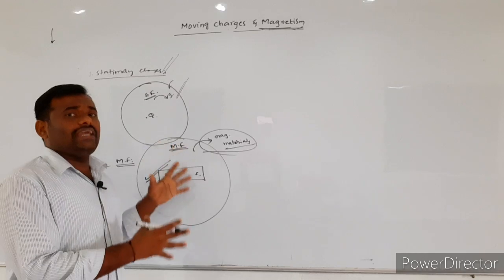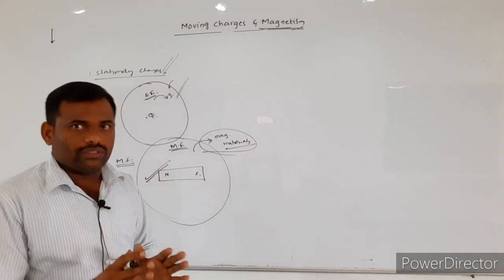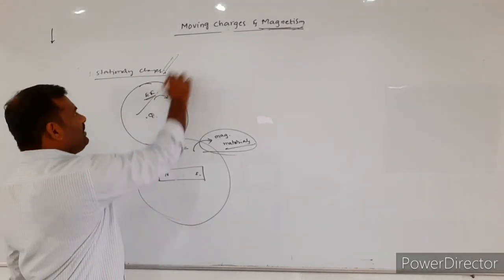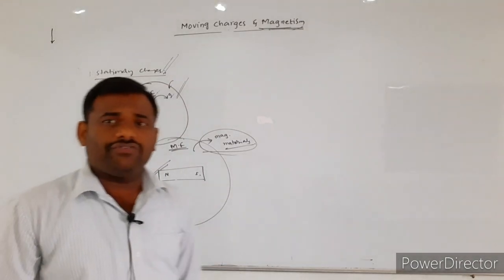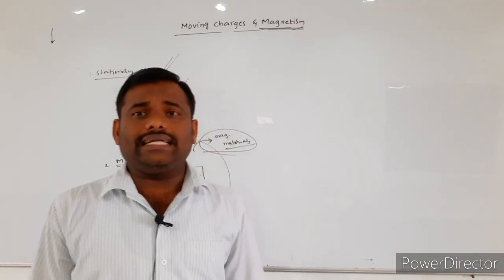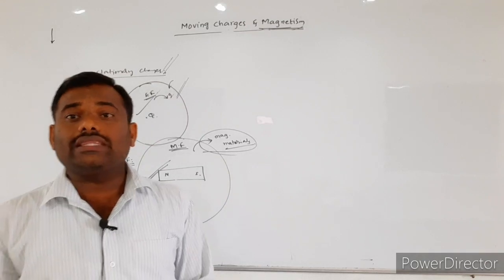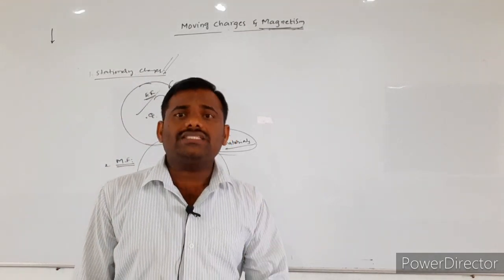This is basic information we already know. So the electric field exerts the electrostatic force, and the bar magnet exerts some external force over the magnetic materials only.